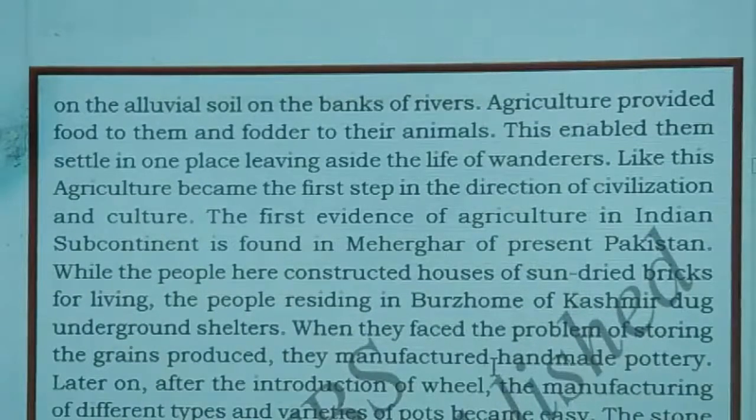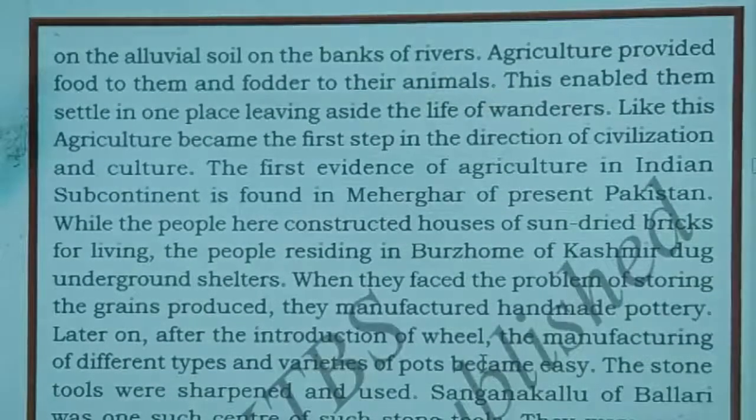Fodder here means grass for the animals. This enabled them to settle in one place, leaving aside the life of wanderers. So what happened from here onwards? They started to settle in one place and stopped wandering from one place to another. Like this, agriculture became the first step in the direction of civilization and culture. Agriculture became the first step to show that man was becoming civilized.